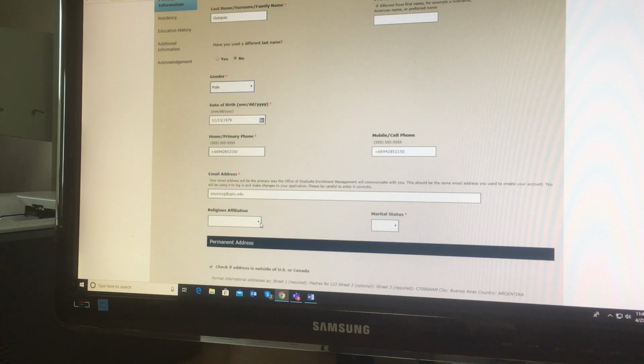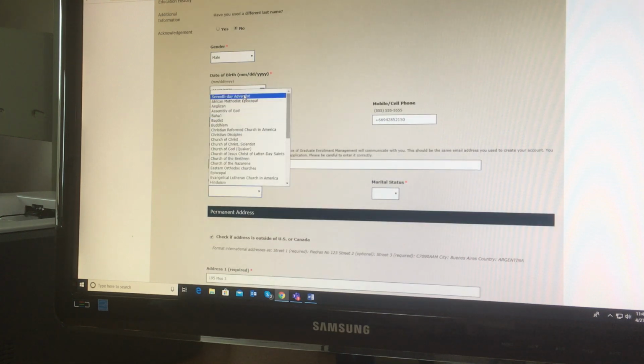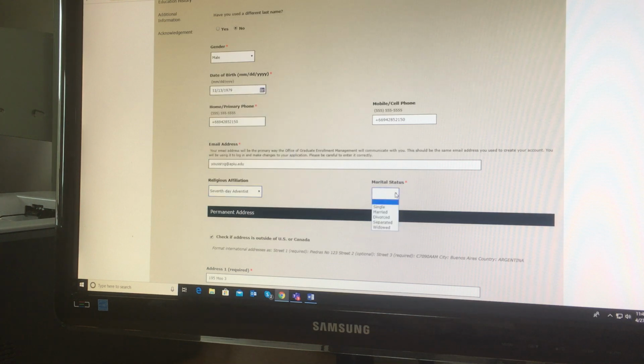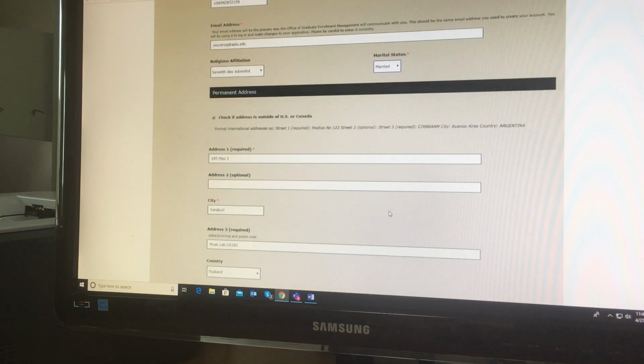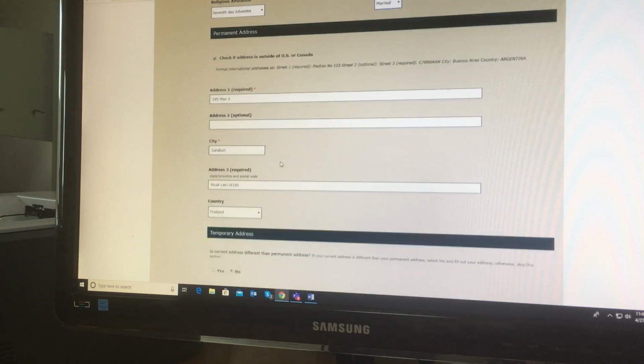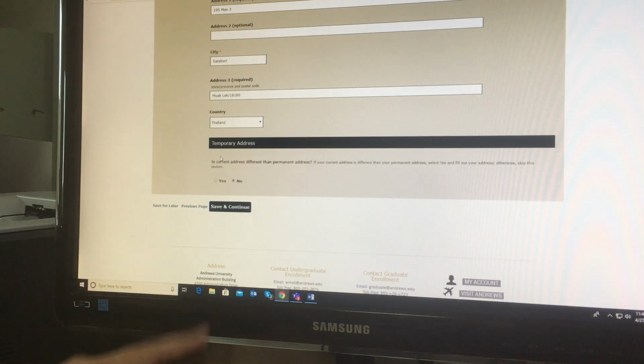The email address, you have to fill in your religious application, Seventh-day Adventist. Your marital status, up to you, but Dr. Yusri is married, happily married. So we move forward with that idea. We check that we are outside the US or Canada. So this is where we are right now with our address. And then you have a question at the end of this part of the application. Is your current address different than permanent address? If the answer is yes, you will have to give more information about your current address. But if it's no, then no problem. You can just go ahead and save and continue.